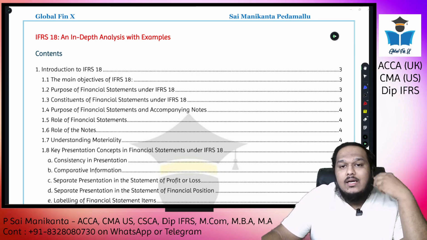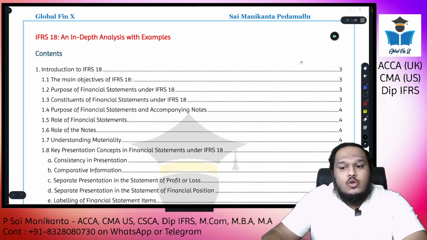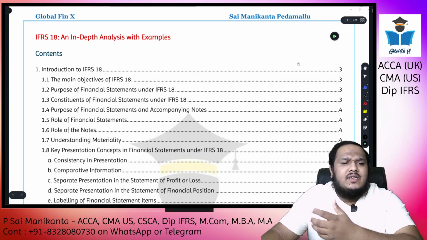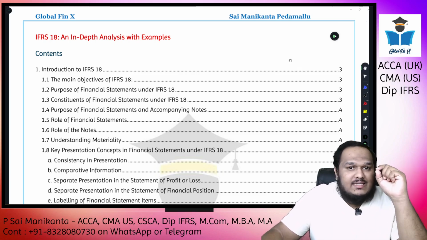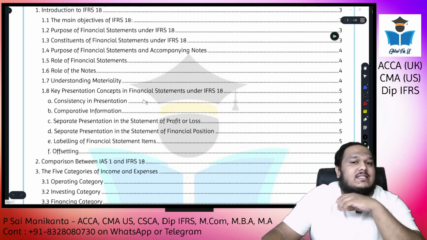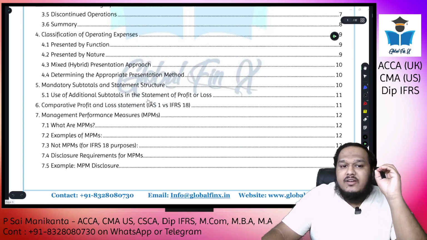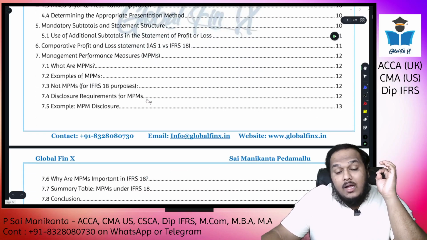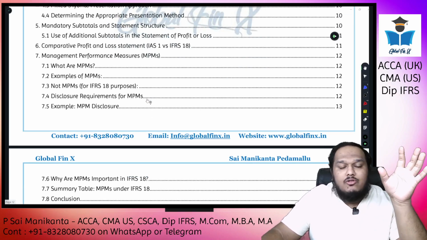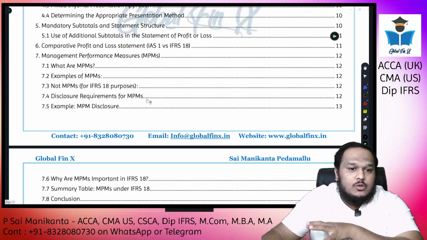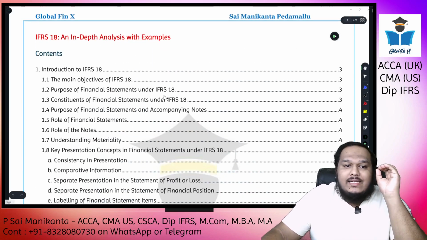I have already created a material that you can see on the screen right now. This is 22 pages, so 2 pages of index if I take it out, so a 20-page material purely on IFRS 18, with a lot of examples and all the side headings that are needed. You can refer to this material. This will be one source of truth for you guys. Anything you have questions on IFRS 18, you can refer to this material. Okay, so first of all, let's start with the introduction of it.